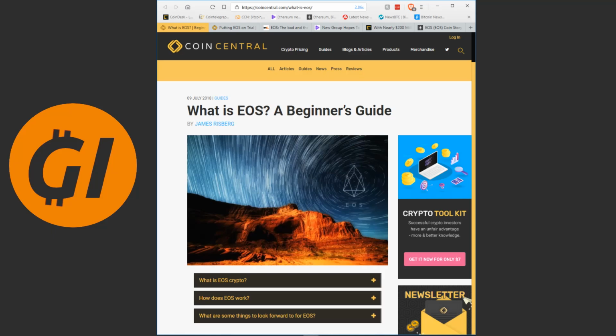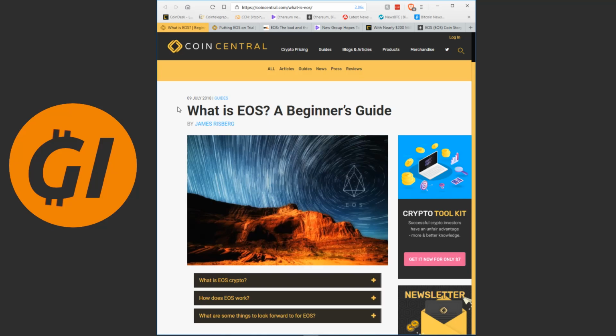I'm gonna go through an article explaining what EOS is, then I'm gonna go through a few articles explaining some of the downsides of EOS. Then I'm going through some of the current events going on with it, and a final article summarizing all the stuff and giving a general prediction, but without a specific price prediction, because I haven't seen any convincing ones for EOS yet. Maybe I haven't looked in the right places.